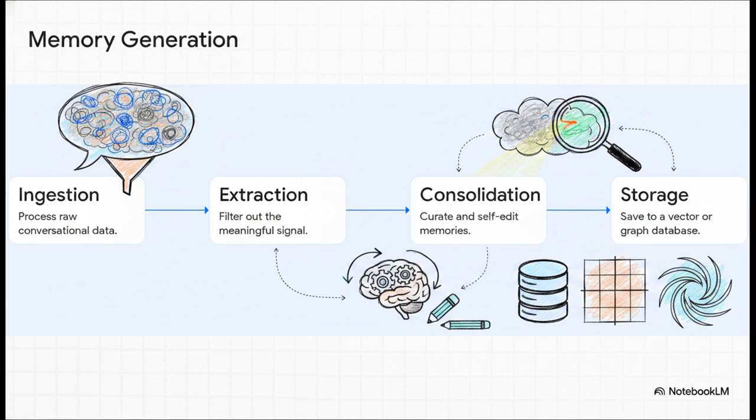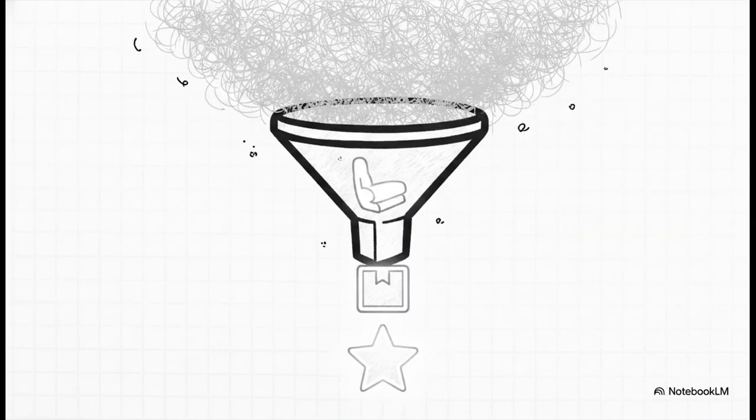The real beauty here is that modern memory managers automate this entire flow asynchronously in the background. That means you, the user, never have to sit there and wait for a blocking operation while the AI, quote unquote, saves its memories before it replies to you. Now, the most crucial thing to understand here is that extraction is fundamentally not just summarization. It is the intelligent filtering of meaningful signal from conversational noise based on strict topic definitions.